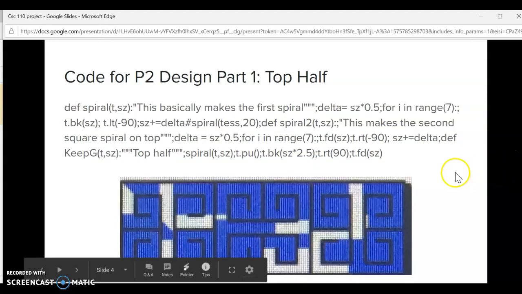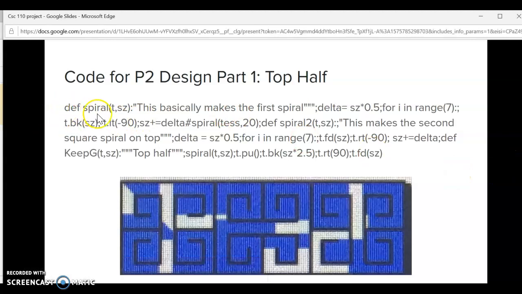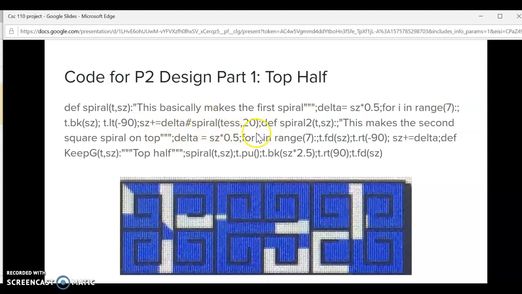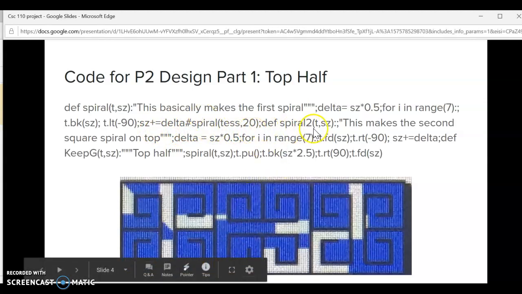For this one, I make another function, which is depth_spiral. Tess and size basically make the first spiral. Then I assign size times 0.5 to delta. Then I make a for range 7 because I'm making a row. So I do backwards 7, left negative 90, size plus equals delta. Then I let Tess draw it.